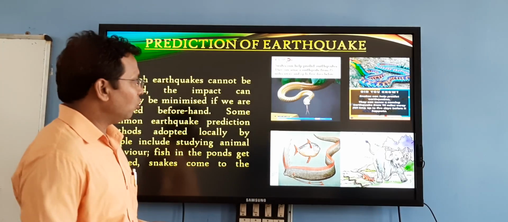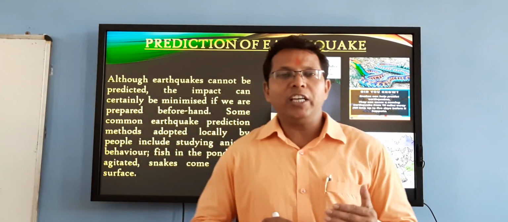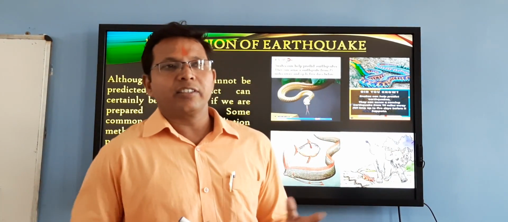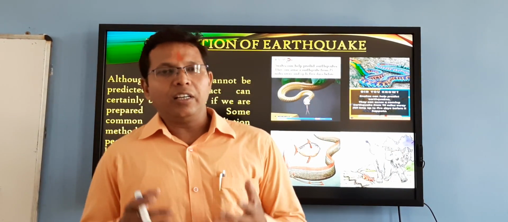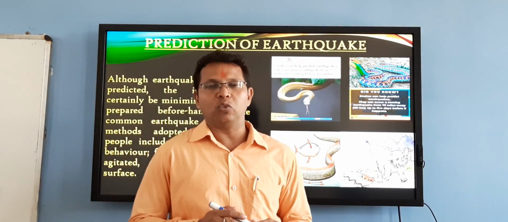Can we know? No. Till now, we have no device or mechanism which can tell us the coming or the prediction of the earthquake.